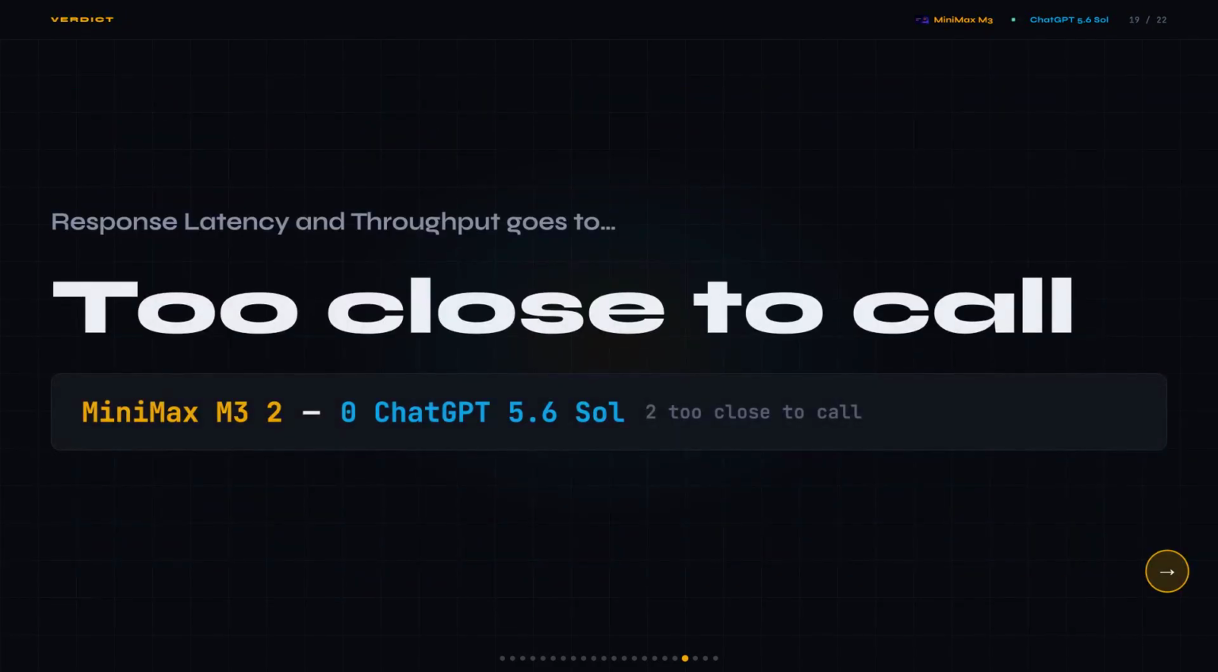Another tie. And this one I kind of expected once I saw Sol had nothing published, because you can't compare what doesn't exist on one side. So M3 has real third-party numbers, Sol doesn't, and that's genuinely not enough to call a winner either way. Running score stays, MiniMax M3 2, ChatGPT 5.6 Sol 0, 2 tied.